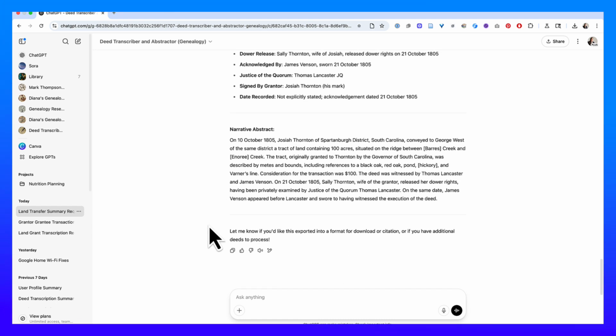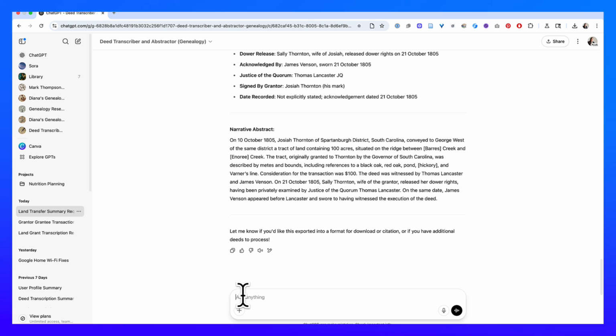And then I also have it do a narrative abstract. So that is something I can put in my research log. I could put it in my client report if I wanted to. If I did that, though, I would have to tell it that ChatGPT wrote this for me. And okay, I think that did pretty good. There's some things I would want to look over. I could ask it questions. I could tell it to change things.